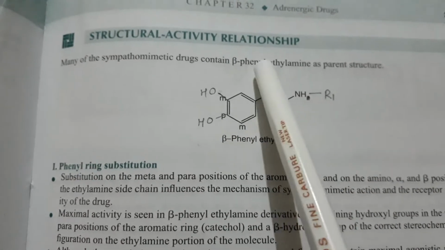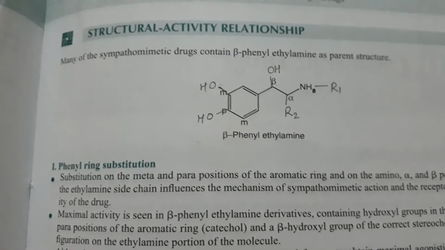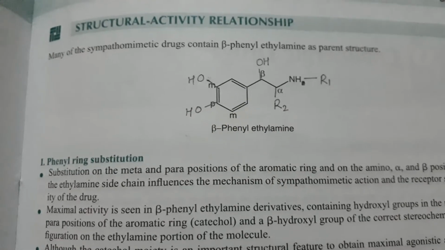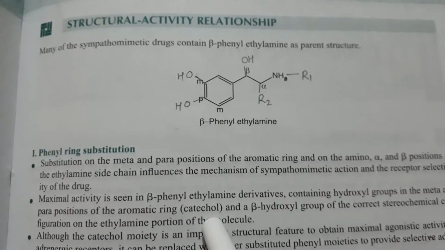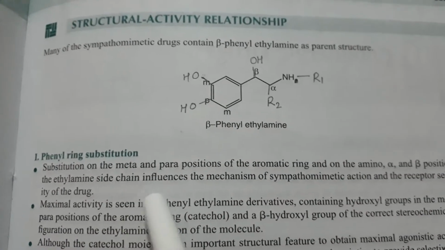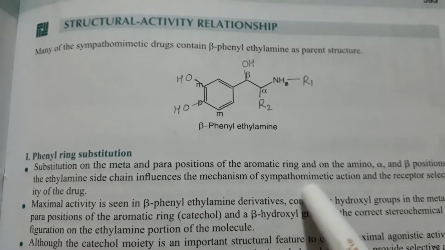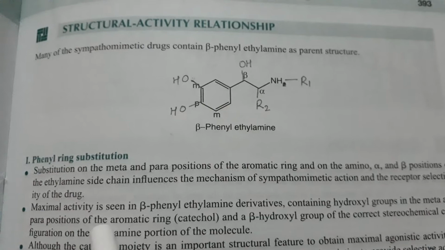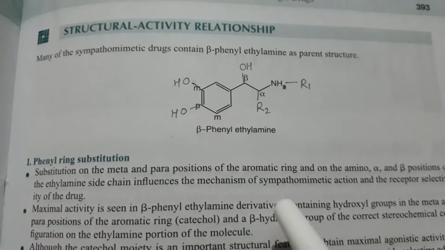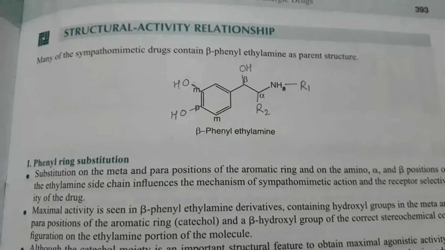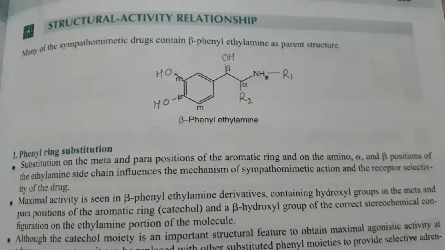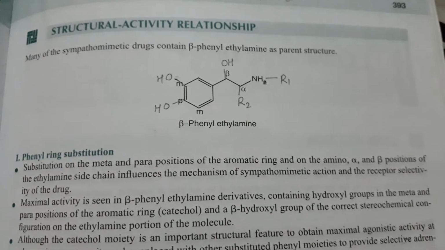This is the alpha position and this is the beta position of the beta-phenylethylamine. So substitution on the meta and para positions of the aromatic ring and on the amino, alpha and beta positions of the ethylamine side chain influences the mechanism of sympathomimetic action and receptor selectivity of the drugs. Okay, if there is any change at these positions, then it influences the mechanism.